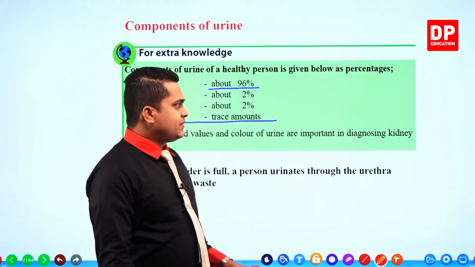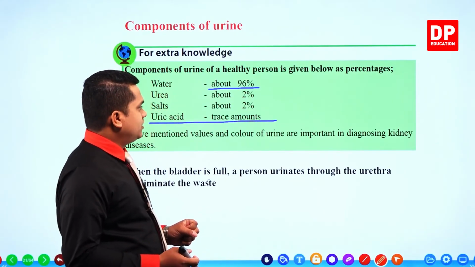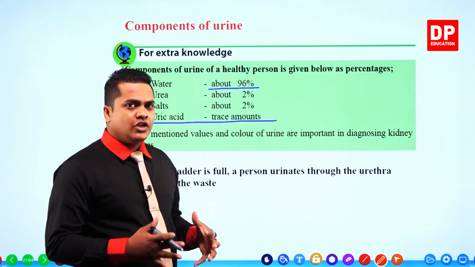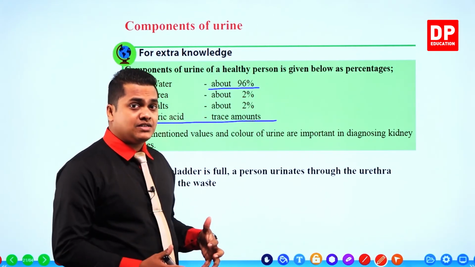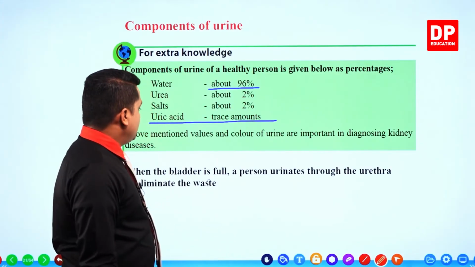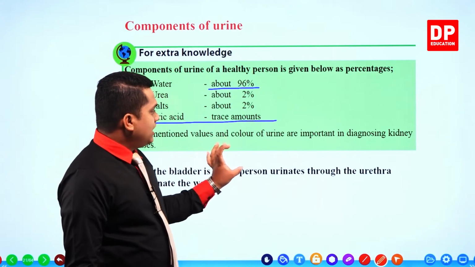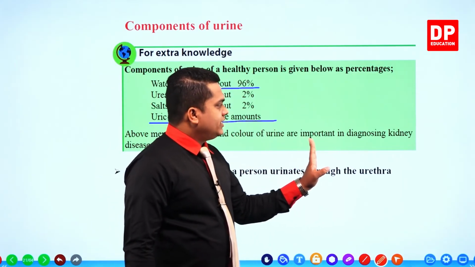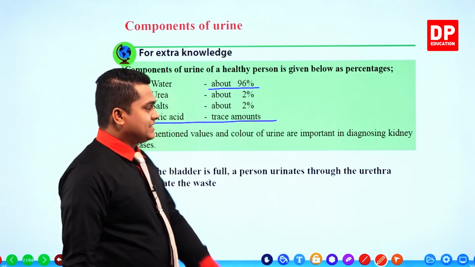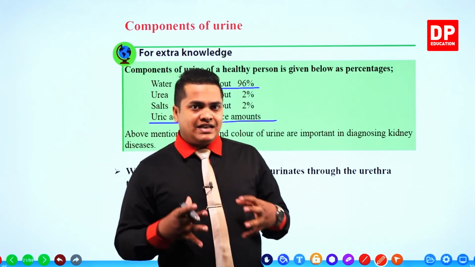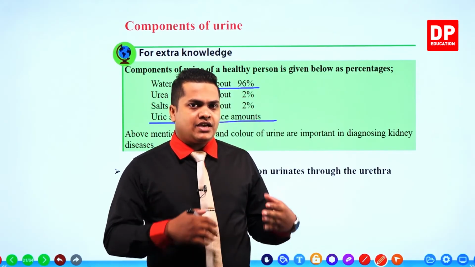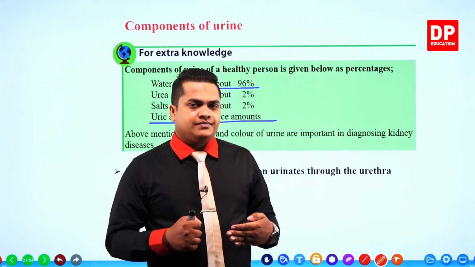So this, my dear children, is the composition of the urine in a healthy person. The above mentioned values and color of the urine are important in diagnosing kidney diseases. When diagnosing kidney diseases, we calculate the percentage and the color of the urine.